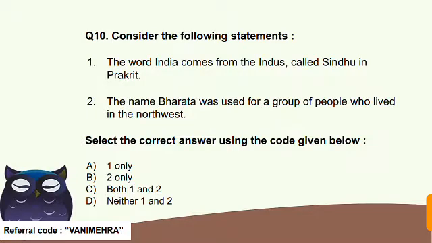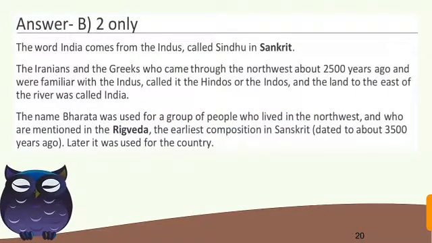So here it is mentioned east of the river. The word India comes from the Indus river called Sindhu in Sanskrit. And the name Bharat was used for a group of people who lived in the northwest and who are mentioned in the Rig Veda. Later it was used for the country, that is Hindustan and India. So today's questions are completed here, and we covered 10 questions about archaeological findings like inscriptions and manuscripts today, and about the rivers and earlier sites also.